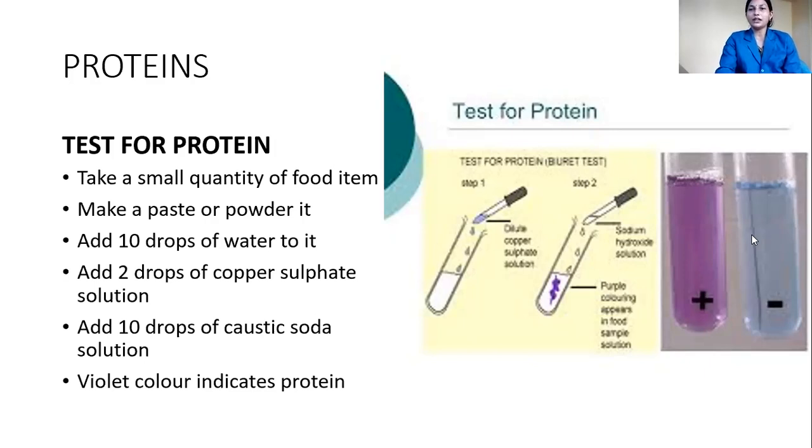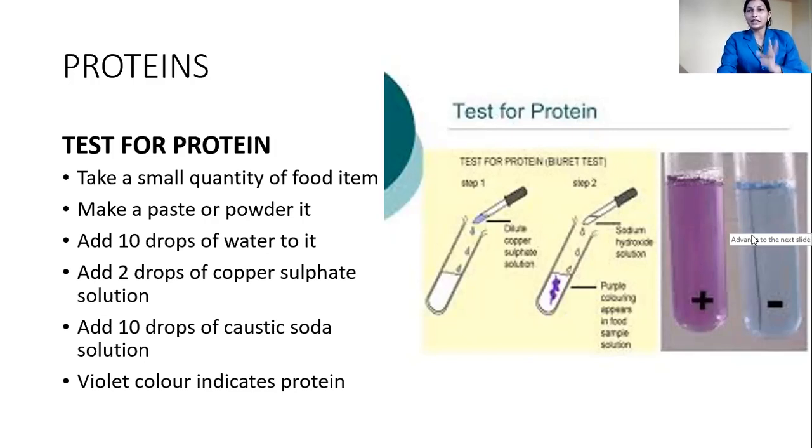Correct? But if you see a bluish color, it does not indicate the presence of protein. Okay. This is what you can understand from this test. This is the test for protein. Usually it is called the Biuret test, but you don't need to remember the name of the test. You need to write the procedure of all the tests.